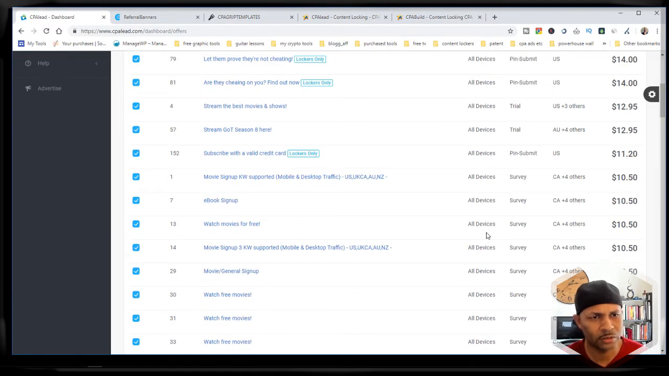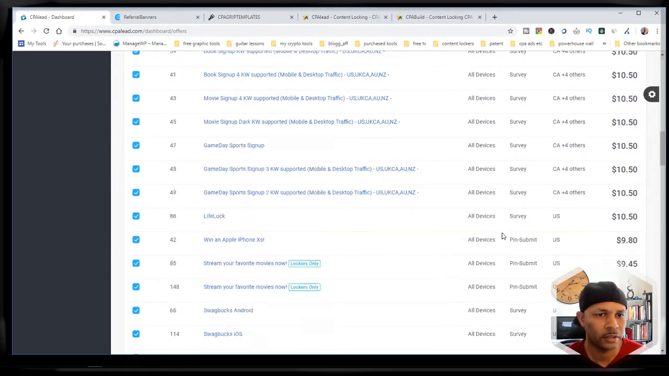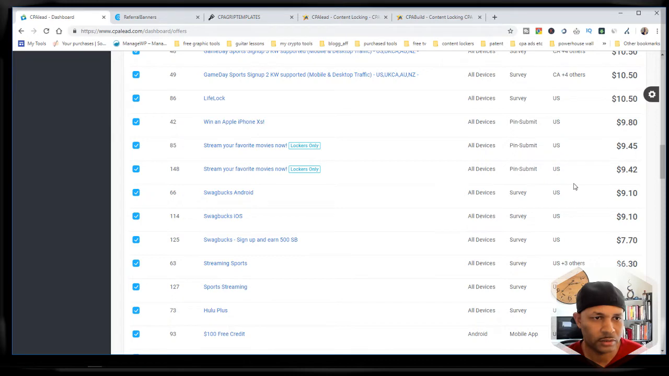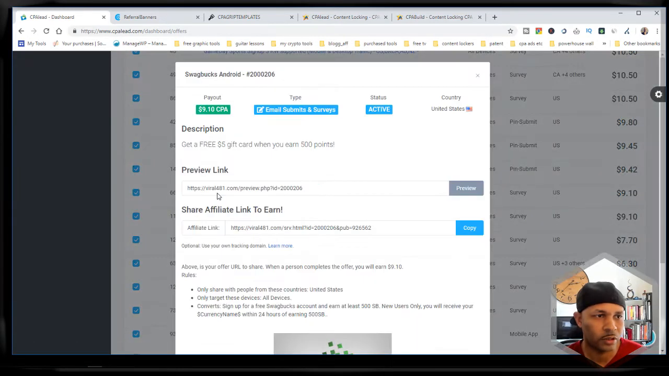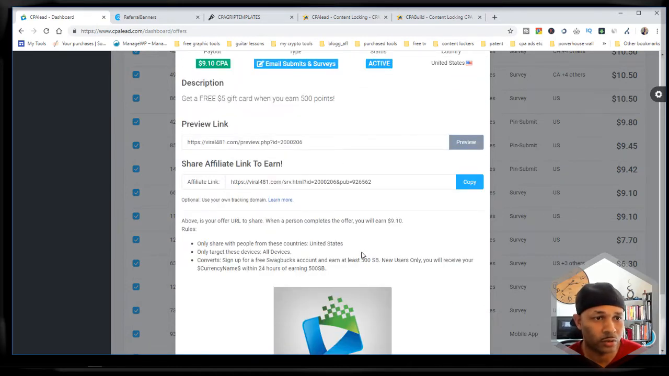Also, one thing I like to do is look at one network and see what they're paying, and then look at another network and compare, because a lot of these offers are on the same network or on multiple networks, so you can kind of see which network is willing to pay the most.